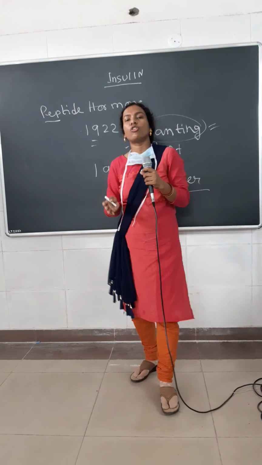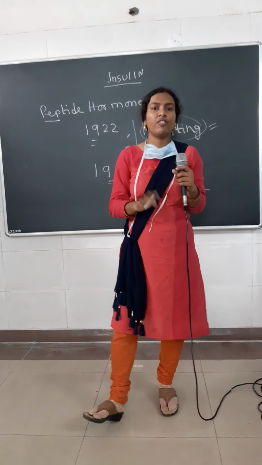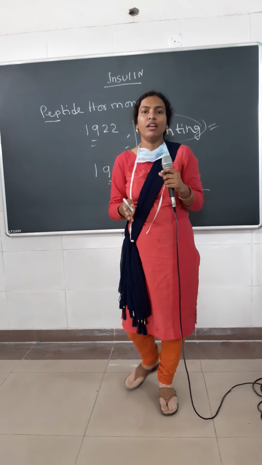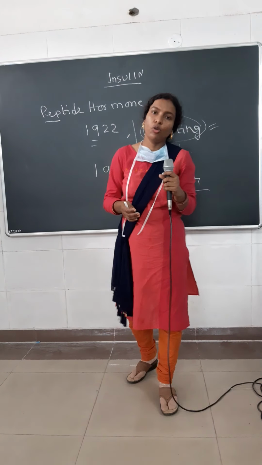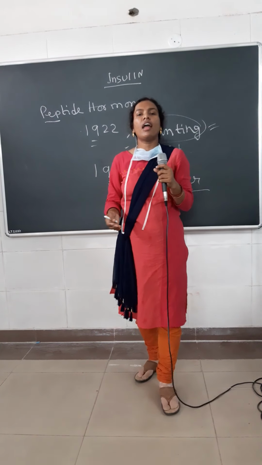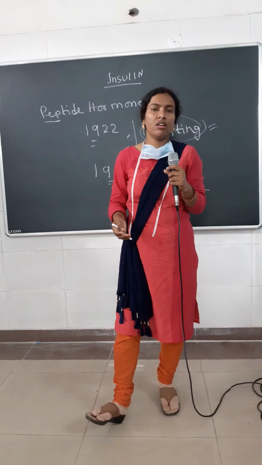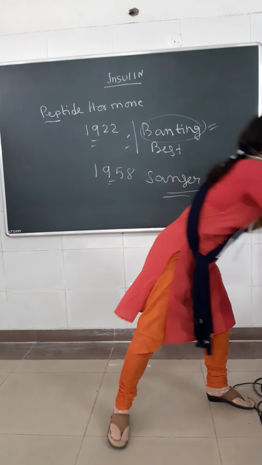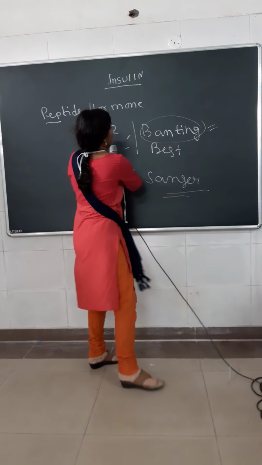In the islets of pancreas, there are three cells: alpha cells, beta cells, and D cells. From alpha cells, glucagon is secreted; from beta cells, insulin is secreted; and from D cells, somatostatin is secreted. So this is the history of insulin.